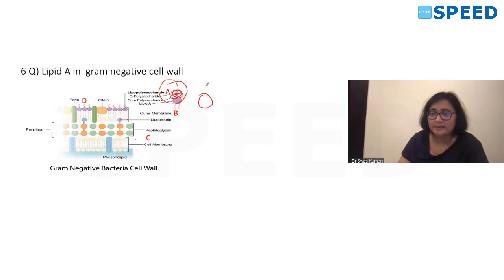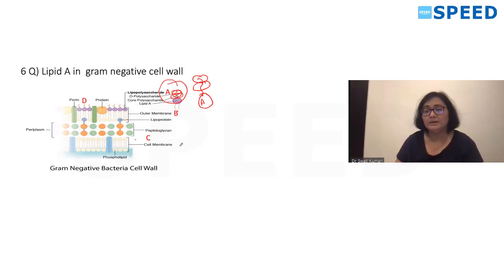This is lipid A. I will just draw and show you. And this will be your O polysaccharide. And this part will be core polysaccharide. And this is your lipid A. Okay, so lipopolysaccharide layer, we know, has very much importance in gram negative cell wall because it has endotoxic activity.